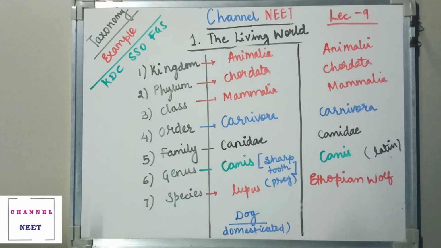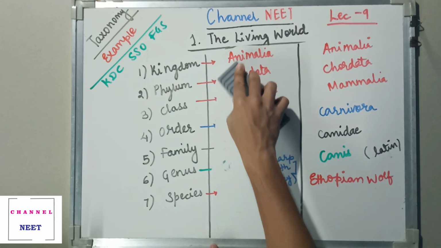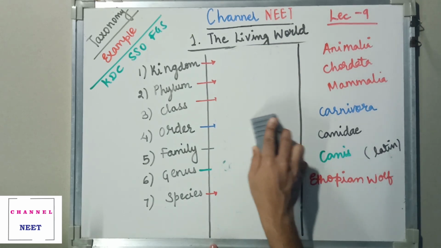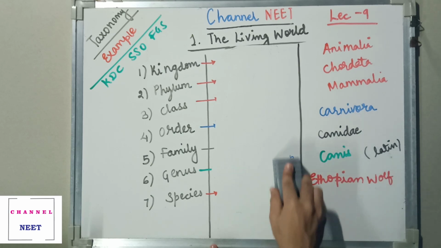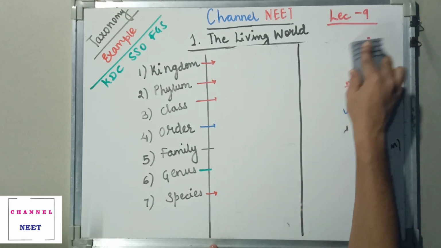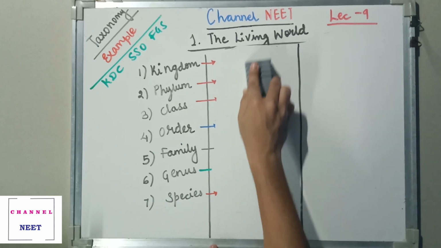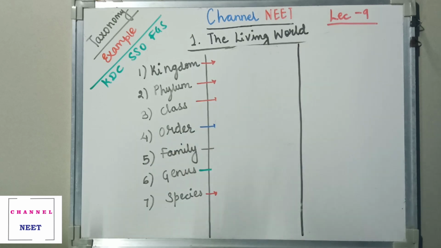Now we'll take one more example with respect to plants, and we'll see what happens with plant classification, so that you understand all three aspects. Now we'll be looking at plants. I'll take a very common example which you already know.